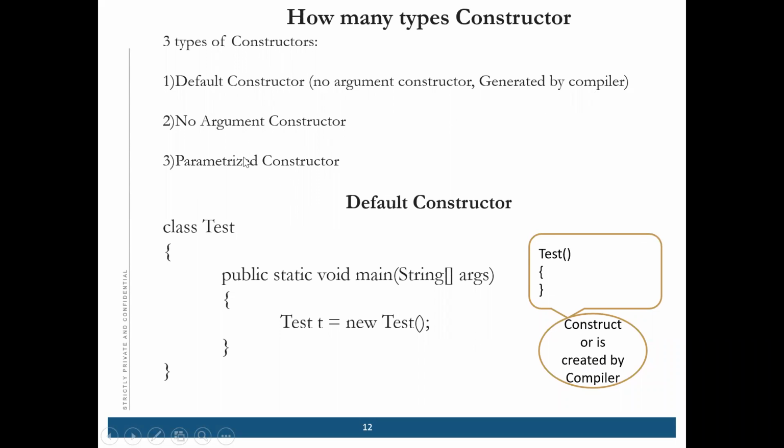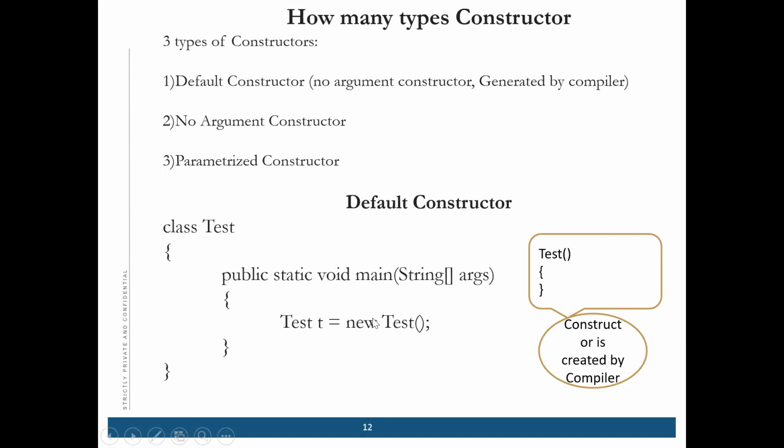This is a very important interview question: how many types of constructor are there. Another important interview question: what is a default constructor? The default constructor is generated by the compiler, doesn't have any argument, and is generated automatically by the compiler when we are creating any object.